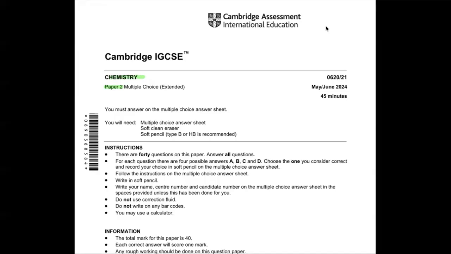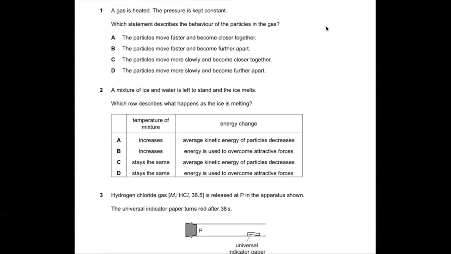Chemistry paper 2, multiple choice, and it's an extended one, 0620/21, of May/June 2024. Okay, so let's start with question number 1.